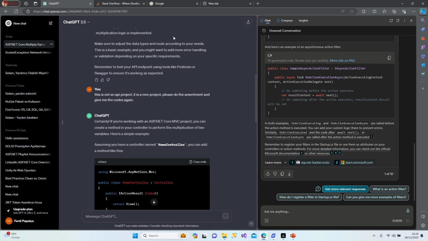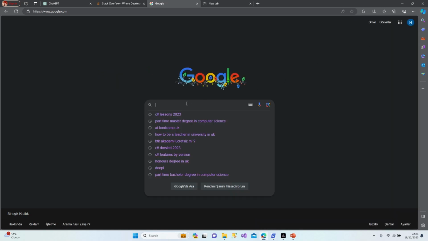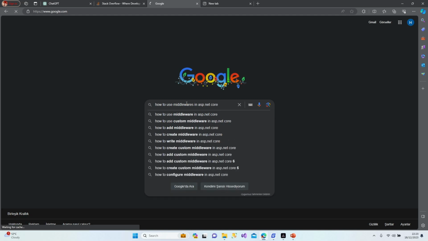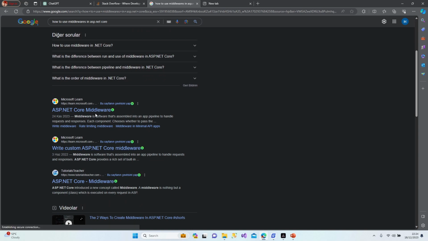Okay, if you couldn't find any information from ChatGPT, don't give up. Actually, never give up. You can Google it. Let's close that one. For example, how to use middlewares in ASP.NET Core. Yep, there's a lot of information here. I suggest you always use Microsoft Learn if you would like to find information.